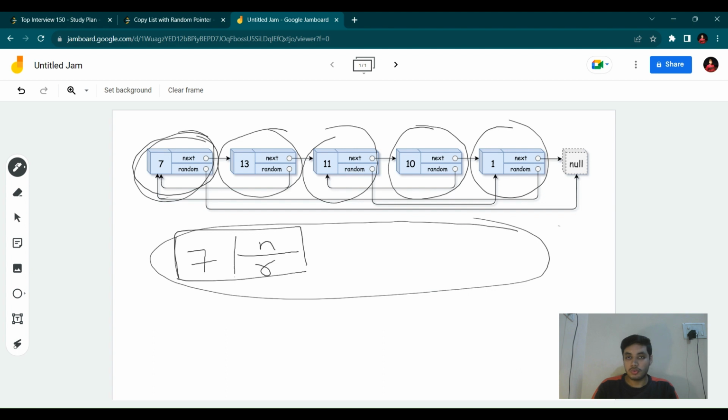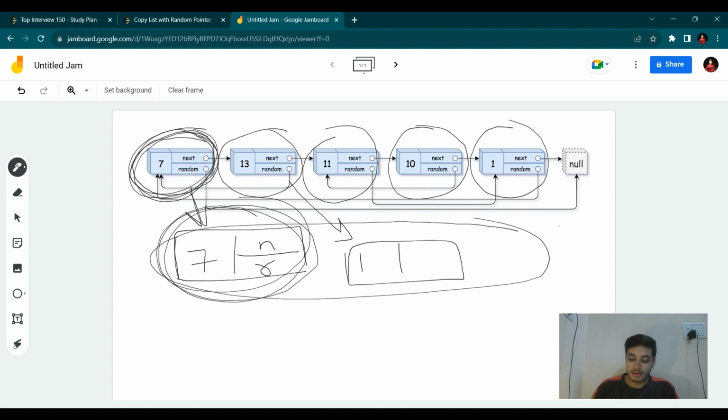To do so, you can simply use a map, storing it as a key and value pair. For each key, that means this original node, you can create a new node and store it as a value. So for the first node, you have stored this as a value. For the second node, you create a new node and store it as a value. Similarly you do it for all, and after this you already have in your hand all the nodes which you required, that is the deep copy, and you already have the values.